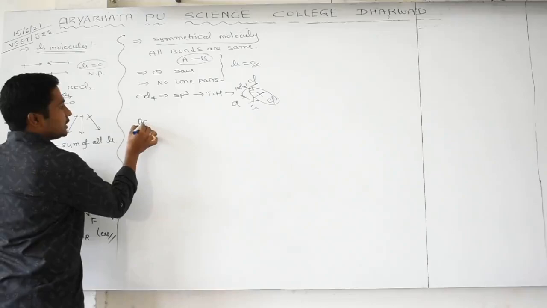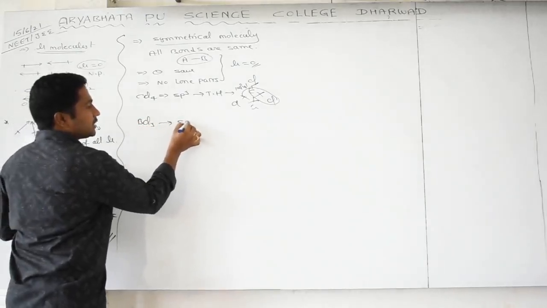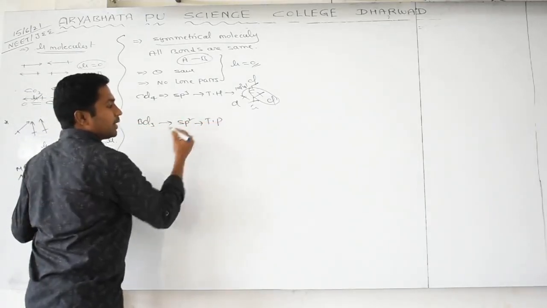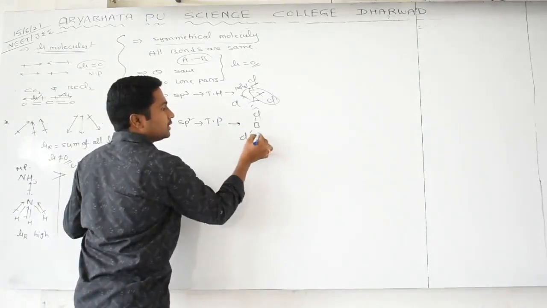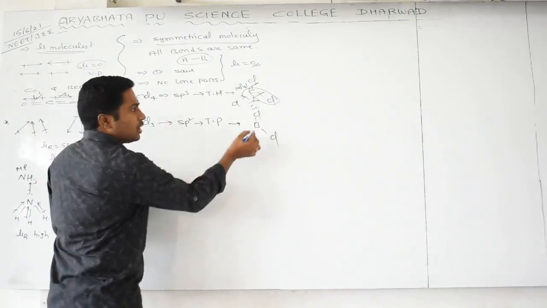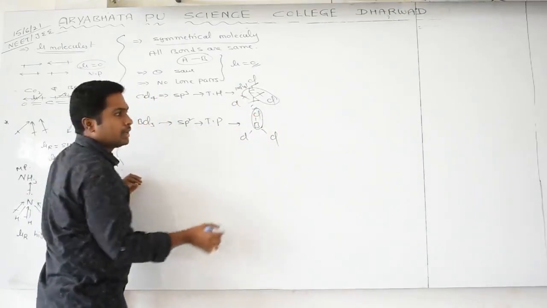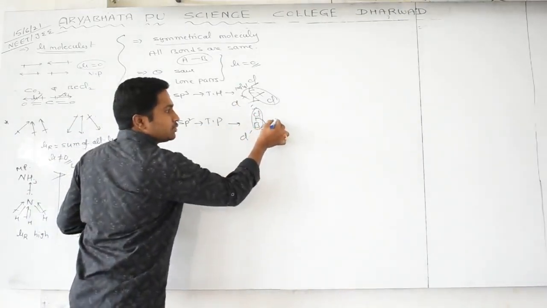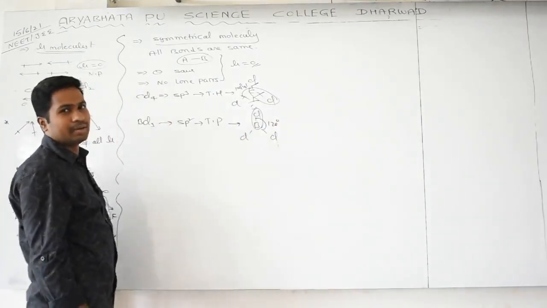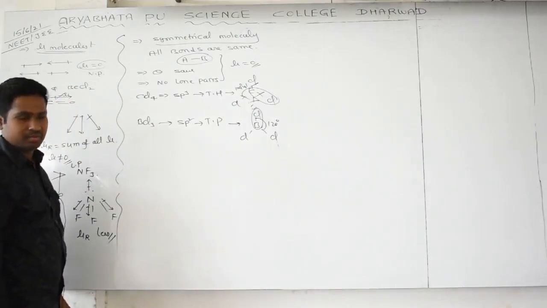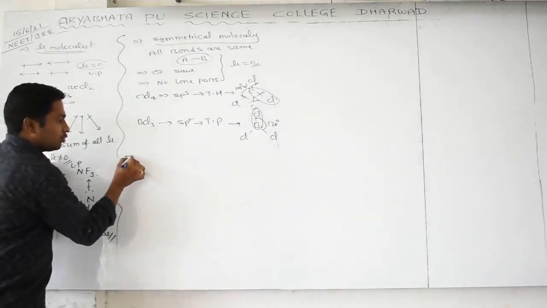One more example, BCl3. BCl3 is sp2 hybridized with trigonal planar geometry. Here we have B, Cl, Cl, Cl. All bonds are the same, only BCl bonds. The angle is 120 degrees wherever you take it, and no lone pair. That's why there is mutual cancellation and the net moment is 0. Are you getting it or not? Yes.